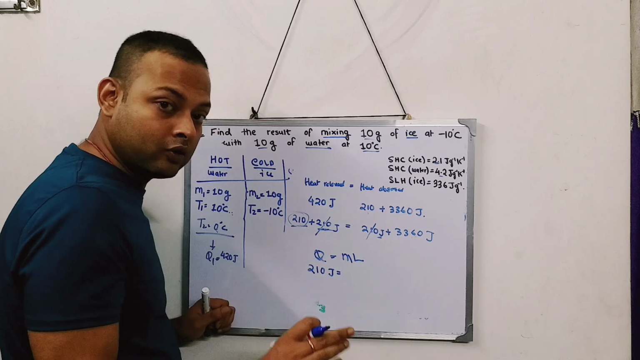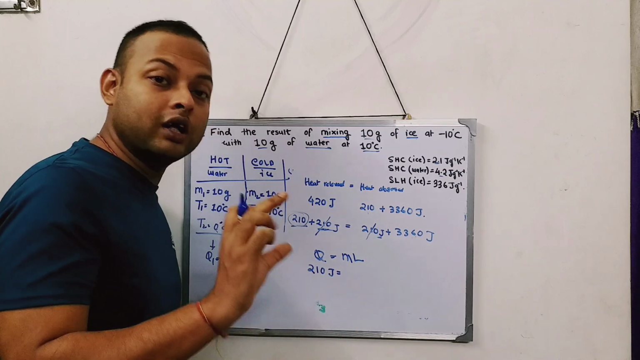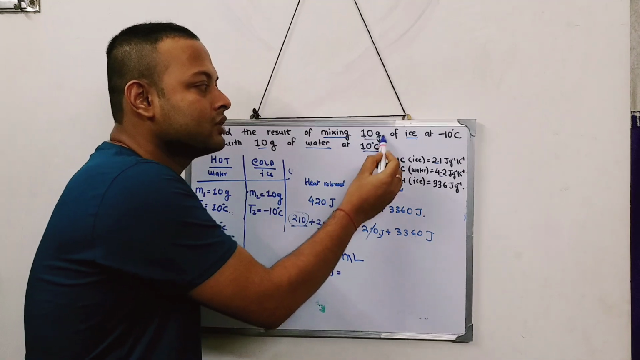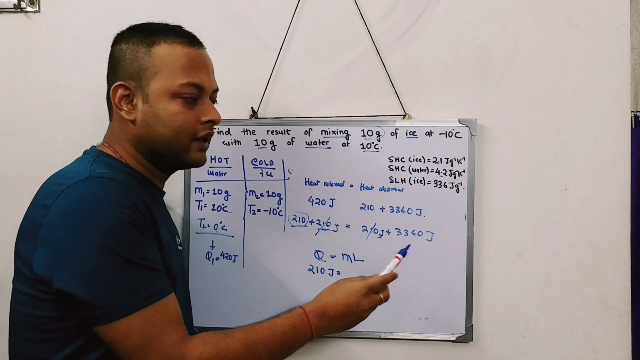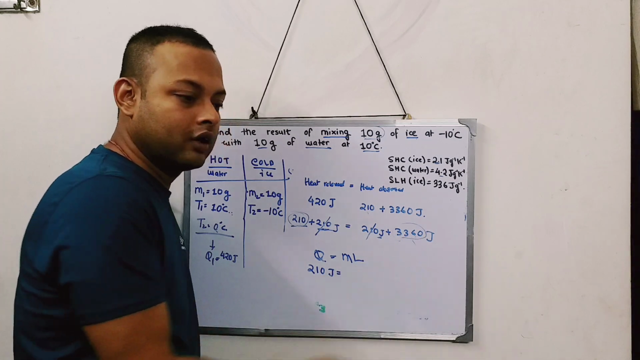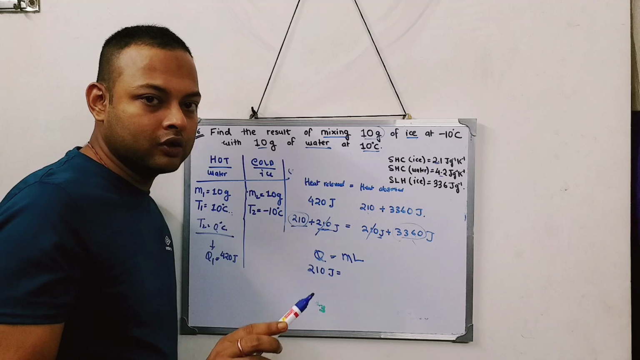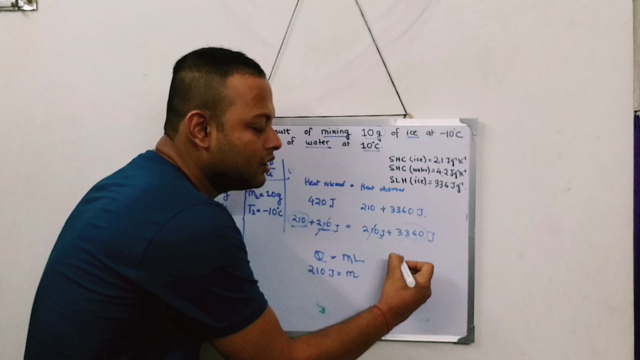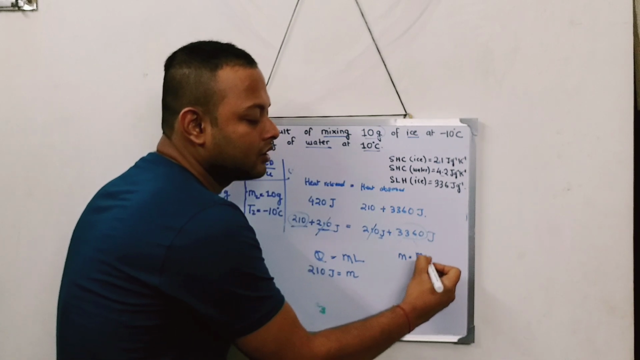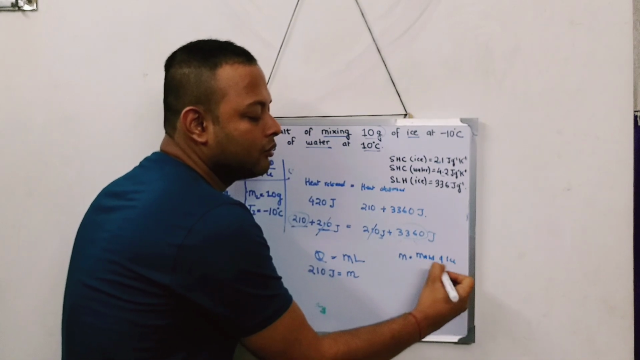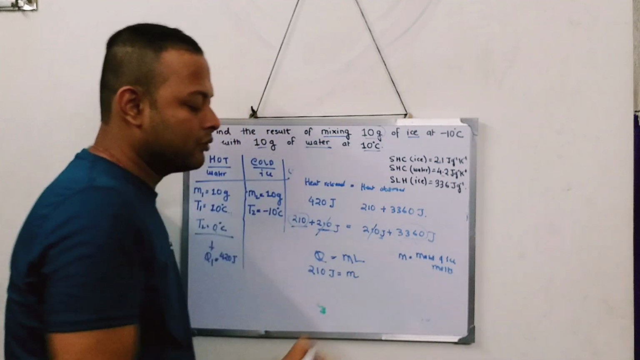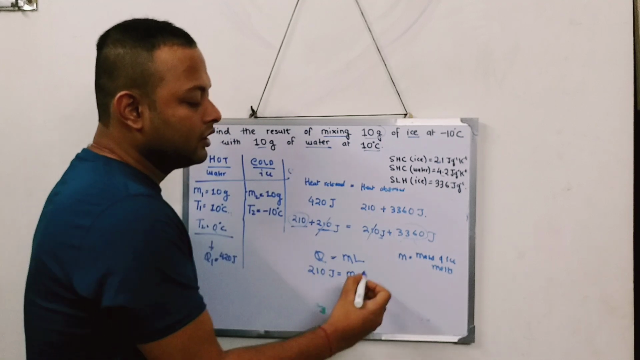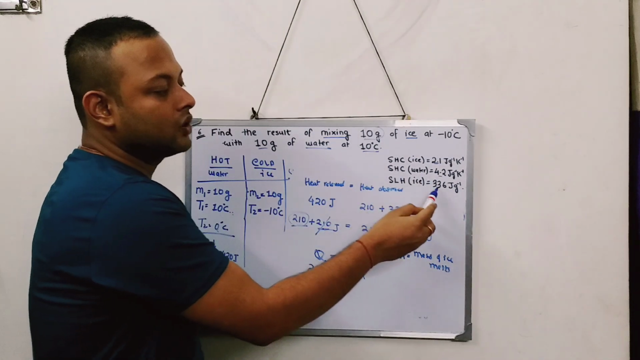I don't know the mass, but I know that the total mass of the ice is not going to melt. That part I am very sure of. The total 10 gram of ice is not going to melt, because to melt the 10 gram of ice I require 3360 and I am only left with 210. So the total ice will not melt. Let M be the mass of ice which melts. And L is the latent heat of ice, which turns out to be 336.